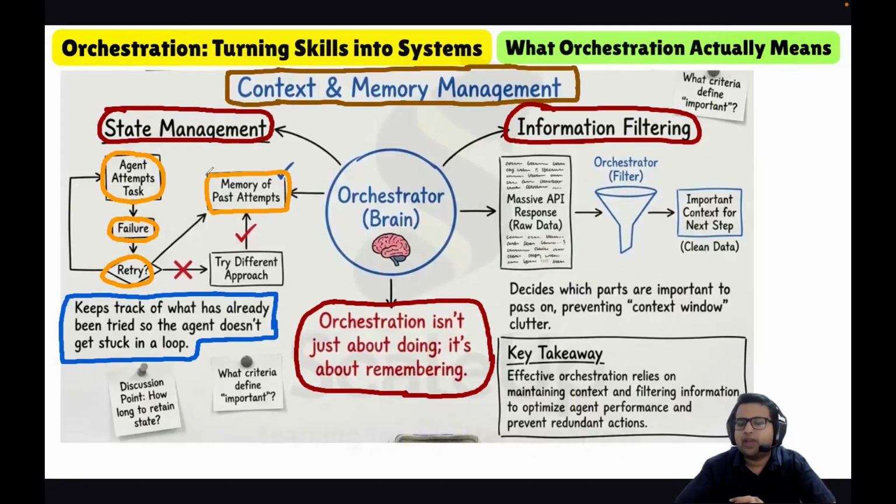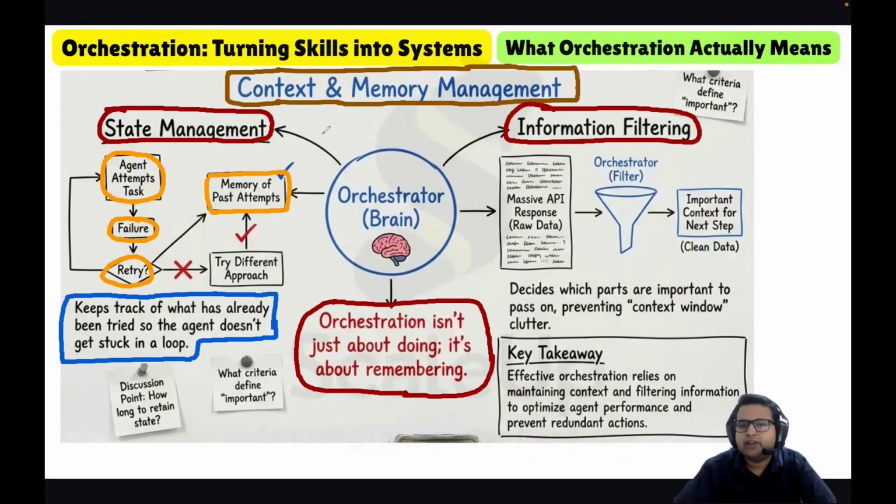In our agentic AI system, a tool might behave in an uncertain way, and we can make use of that real world experience if we store the state. Then our large language model will become very smart. It will learn in real time that if it follows this approach, it is not getting the result, so it should try a different approach. That is what state management is all about.